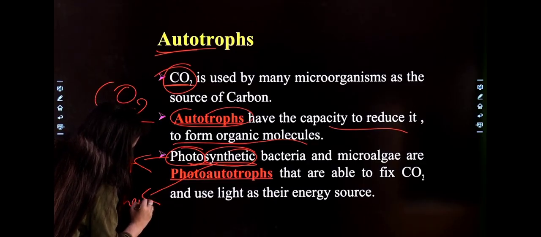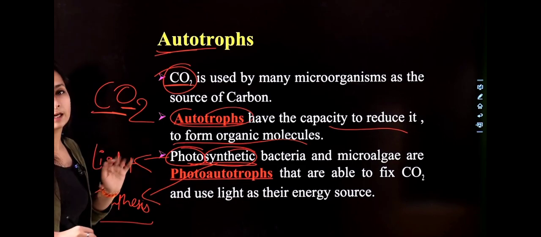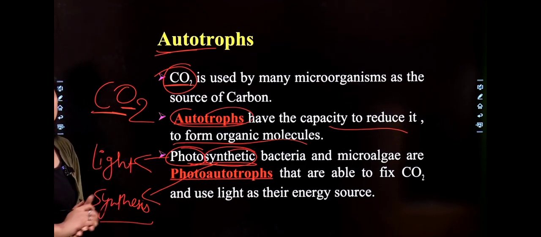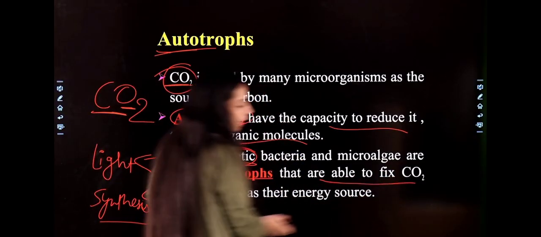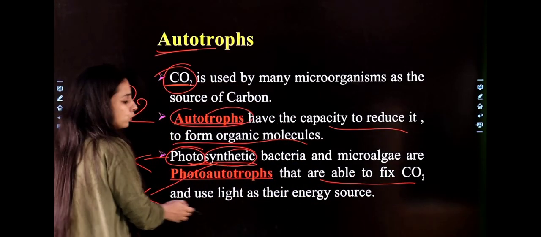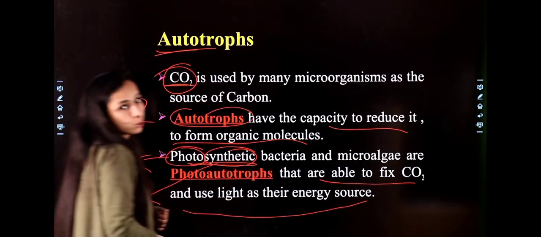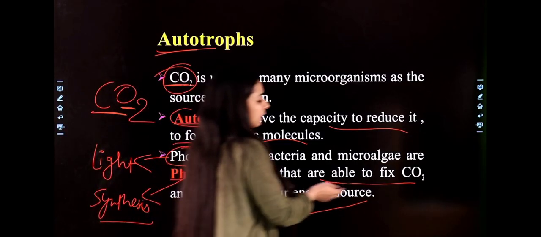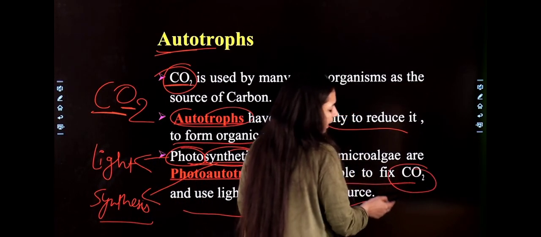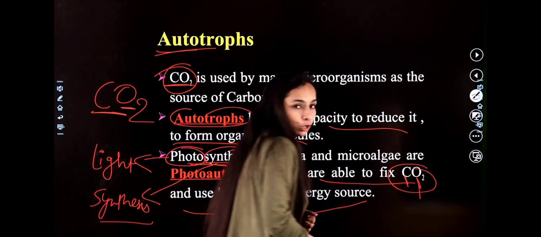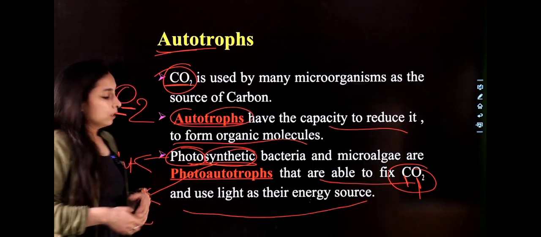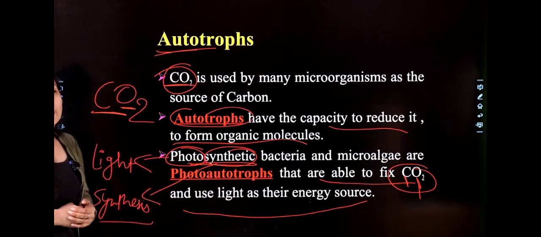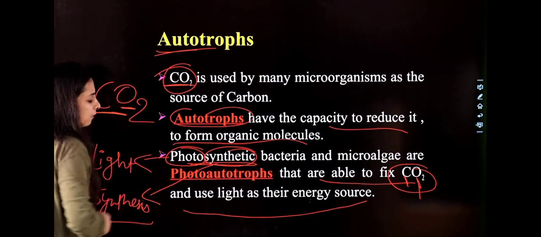So they synthesize their food, their nutrition, with the help of light. They are able to fix carbon dioxide and use light as their energy source. By fixing carbon dioxide, they get their carbon and oxygen molecules. With the help of light, they use carbon dioxide in the form of energy. Right? Clear with the autotrophs and phototrophs?